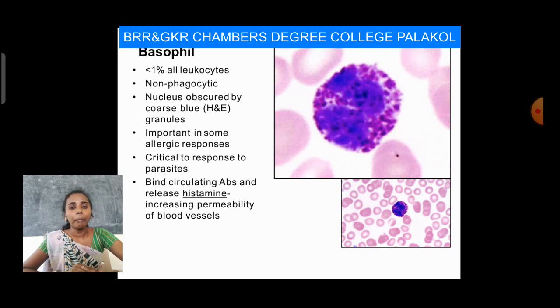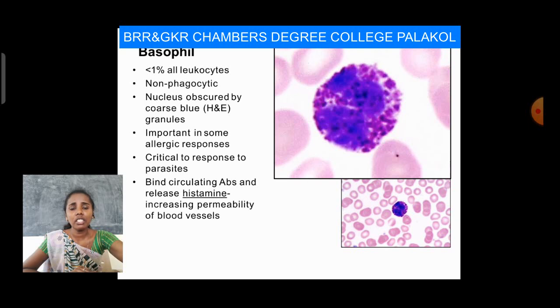In this, the nucleus is obscured by coarse blue granules. We have to observe this nucleus: a blue colored dot can be observed, and this blue color indicates the basophil nucleus. They are important in some allergic responses. Whenever the body produces allergies, these basophils come into function in allergies.